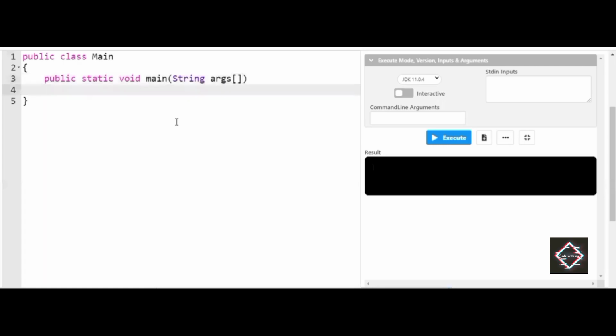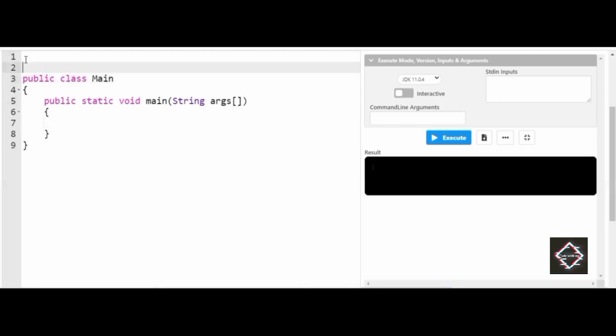Inside this, for instance, let's keep this main class outside. I'll be creating an interface, interface Cricket. You can clearly see here I have created the interface and given the name of the interface as Cricket.